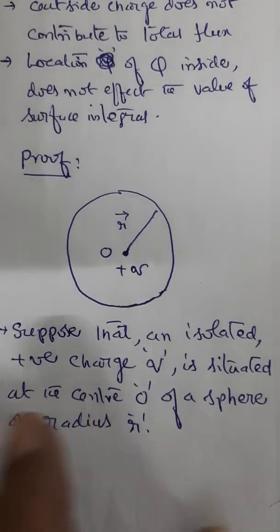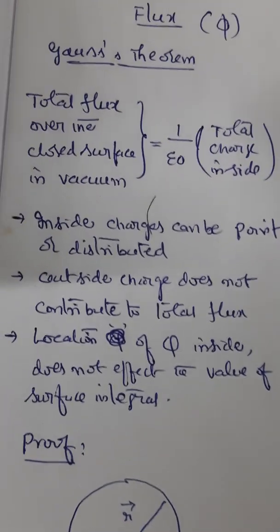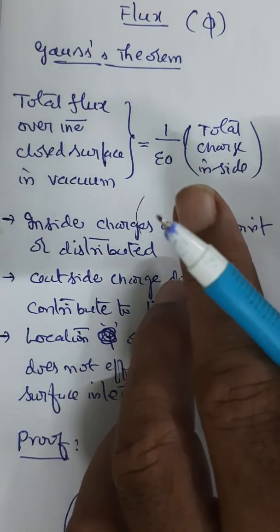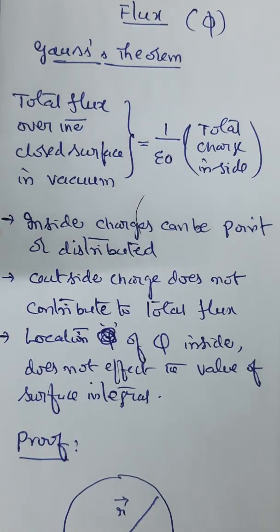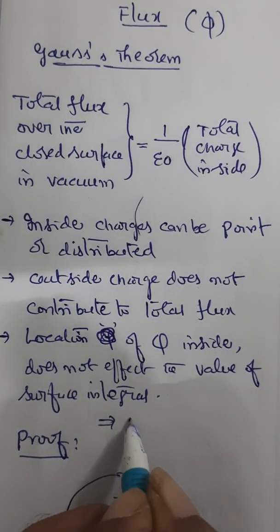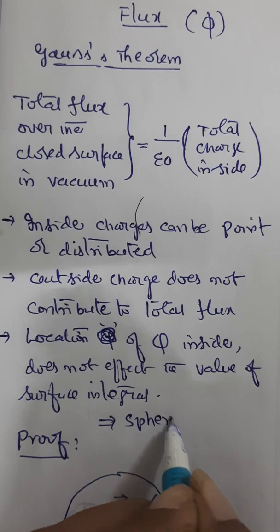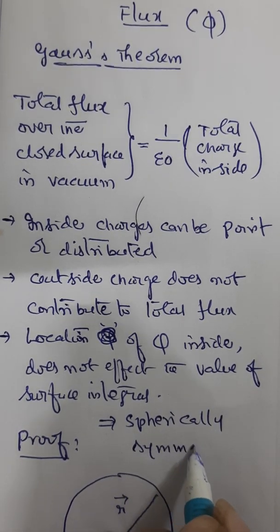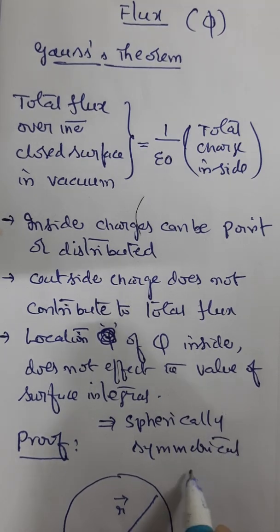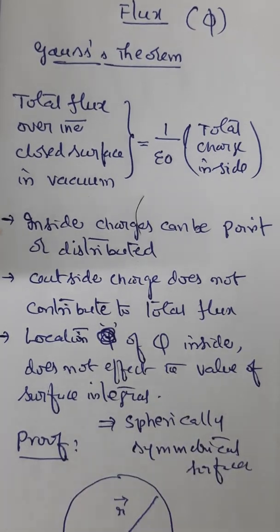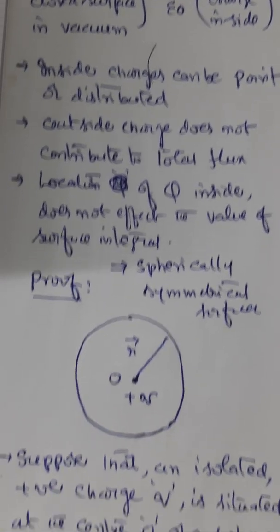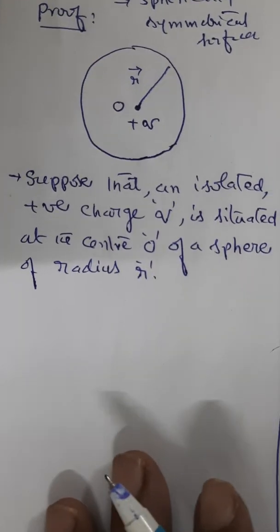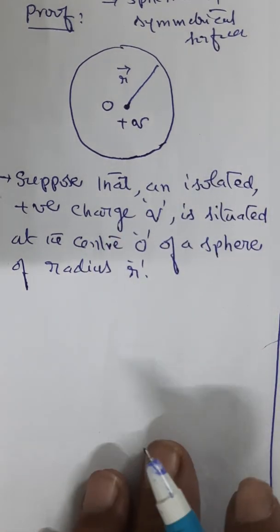Before proceeding further, let me brief you that the Gauss theorem, when you are trying to apply it, is applicable only for spherically symmetrical surfaces. So this is the point you have to remember. Spherically symmetrical surfaces you have to take. So that is what you have to remember. Why, we will come to know.